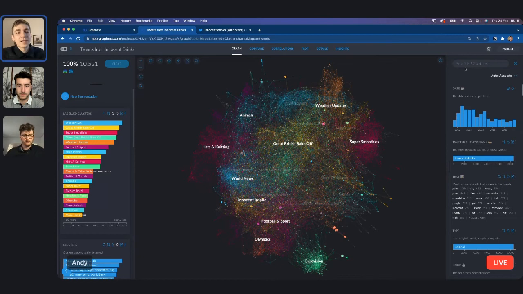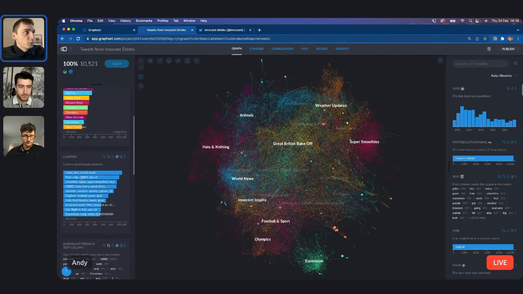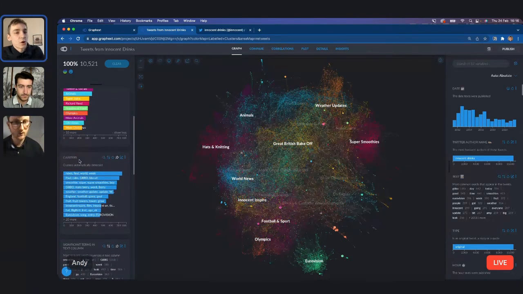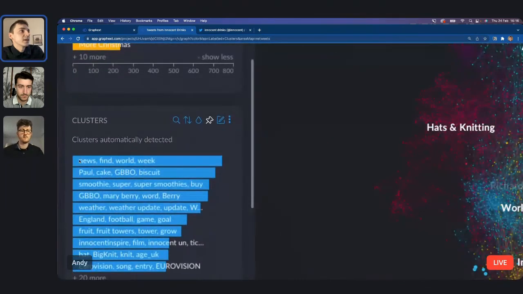So I think one of the things that we want to run through today is what the key variables to look out for in any kind of social media project are, because there's 1 or 2 particularly that can really direct the analysis in different directions. So something that I would like to look at immediately when I open a social media project is this clusters variable. And this is the topics that we have found inside the text.